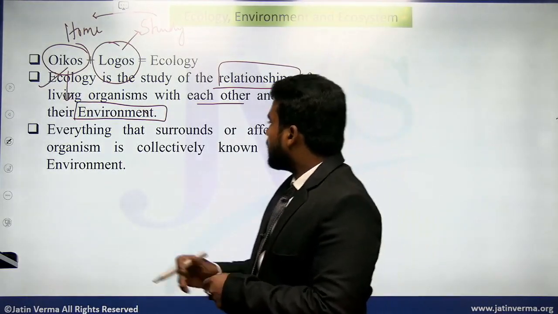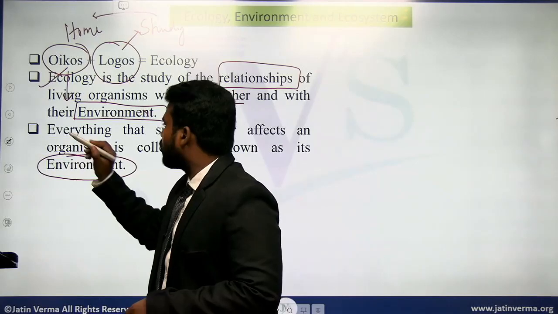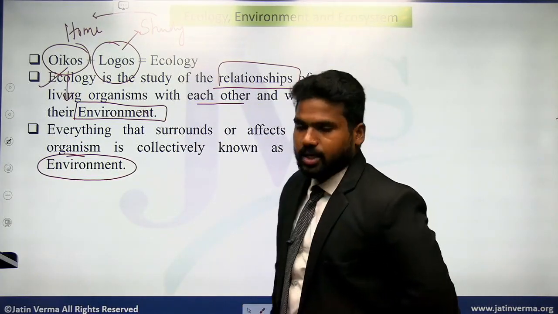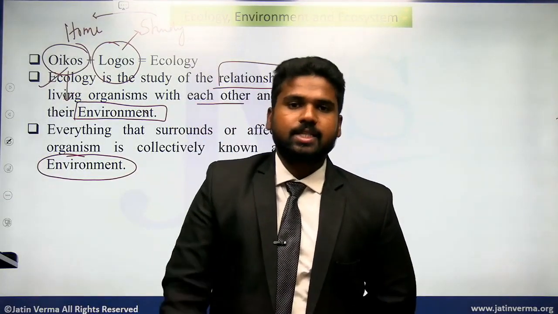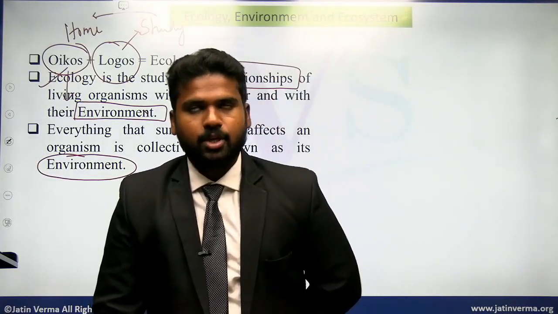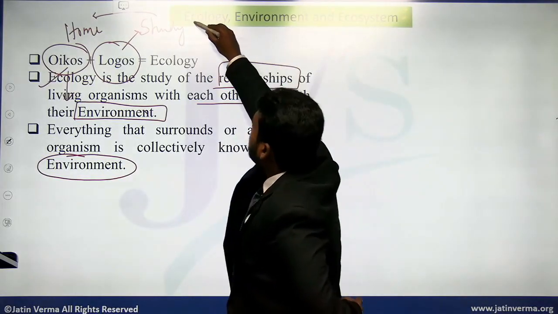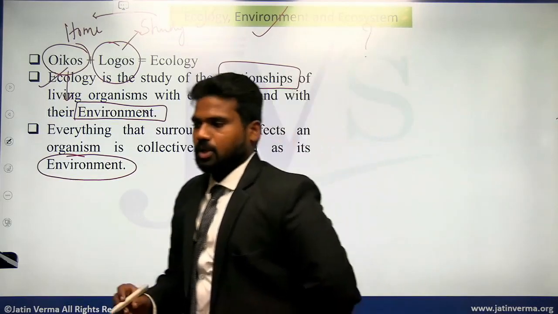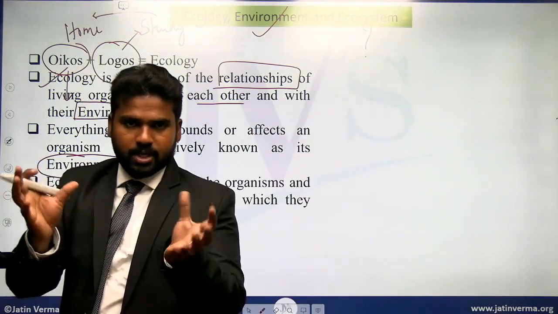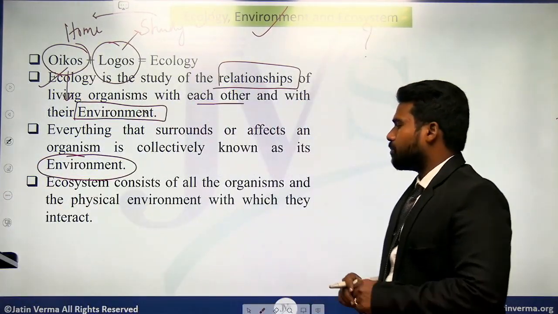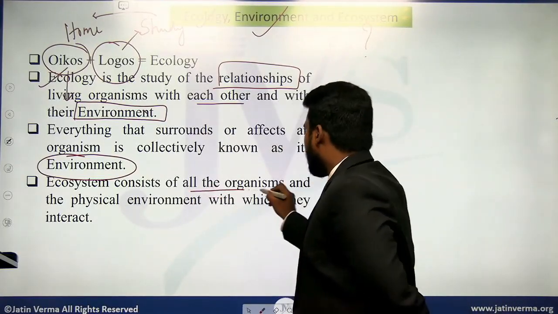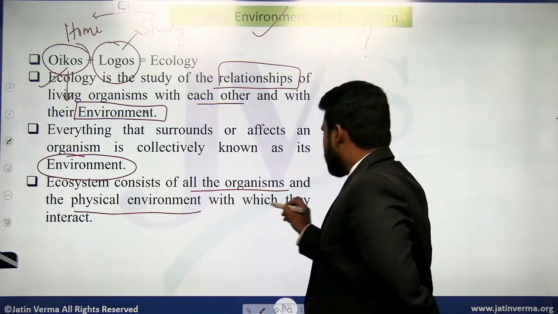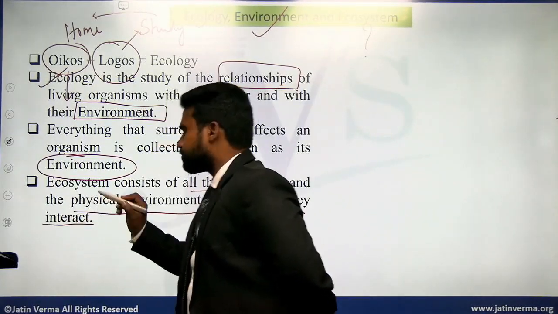Is that clear? Now, environment, as I said earlier, is that which surrounds or which affects an organism in a particular area, collectively known as environment. Now, having understood ecology and environment, what is the meaning of an ecosystem? See, system means a complex of things. So ecosystem consists of all the organisms and their physical environment with which they are interacting.